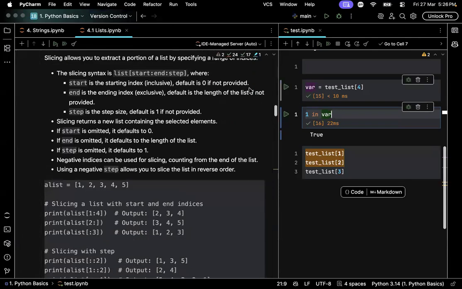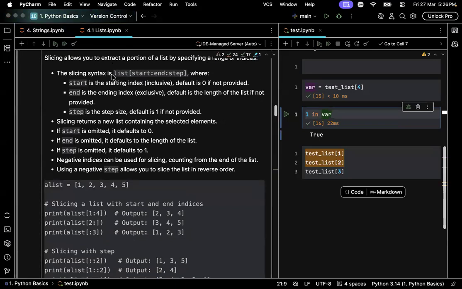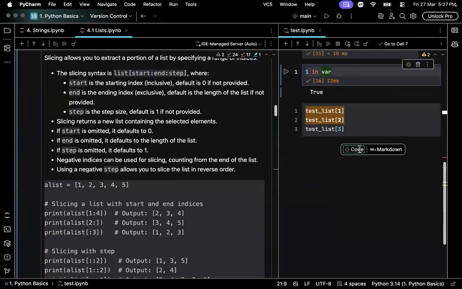Yes, slicing has this format. We will mention the data or the variable holding the string, list, or tuple. Then we will mention the starting position that we want to get, then the ending position we want to get, and then the step. Ignore this step for now. I will explain it later.